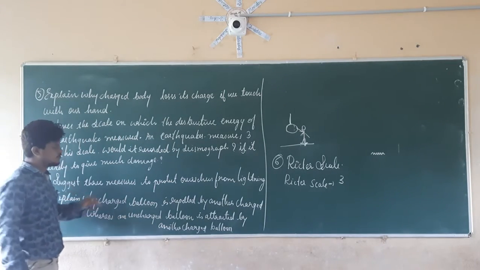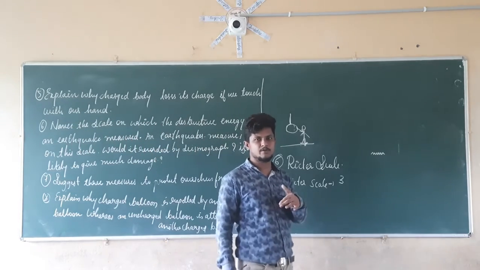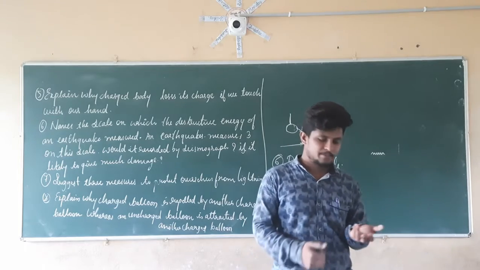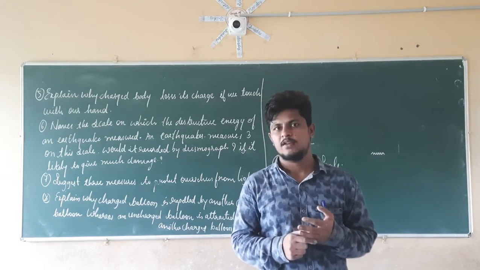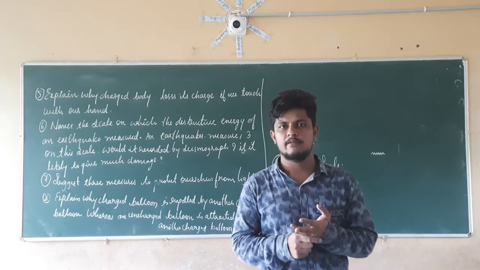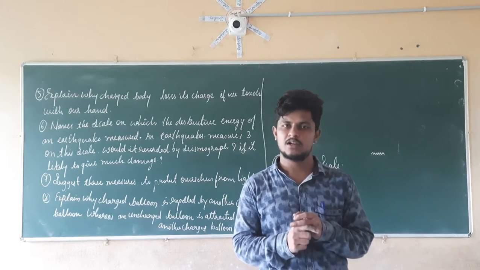Suggest 3 measures to protect ourselves from lightning. So the first measure will be what? We are going to hear the sound of the thunderstorm. When we hear the sound of the thunderstorm, we can identify that lightning is going to occur. It is going to come.